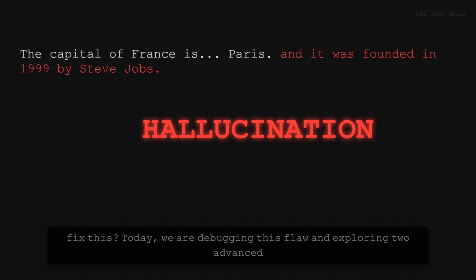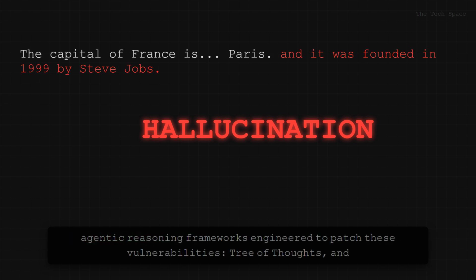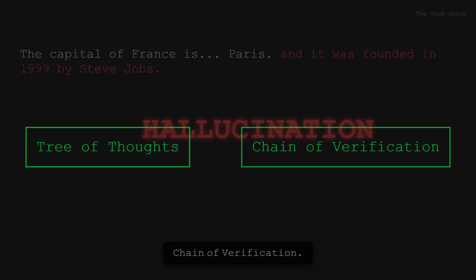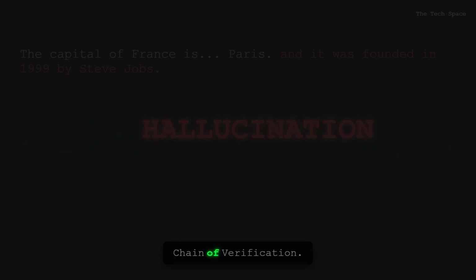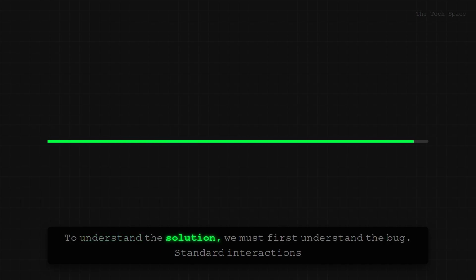So, how do we fix this? Today, we are debugging this flaw and exploring two advanced agentic reasoning frameworks engineered to patch these vulnerabilities: Tree of Thoughts and Chain of Verification. To understand the solution, we must first understand the bug.